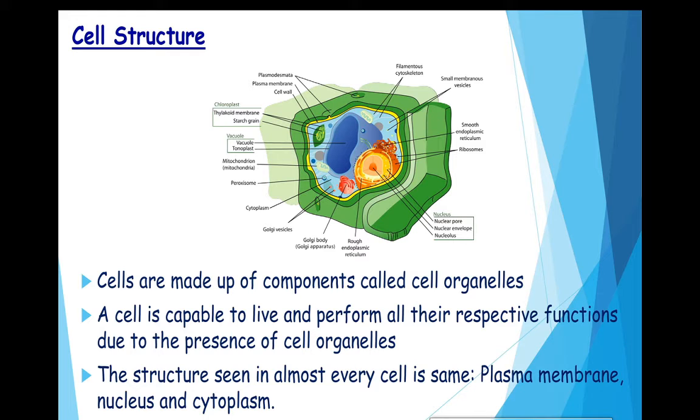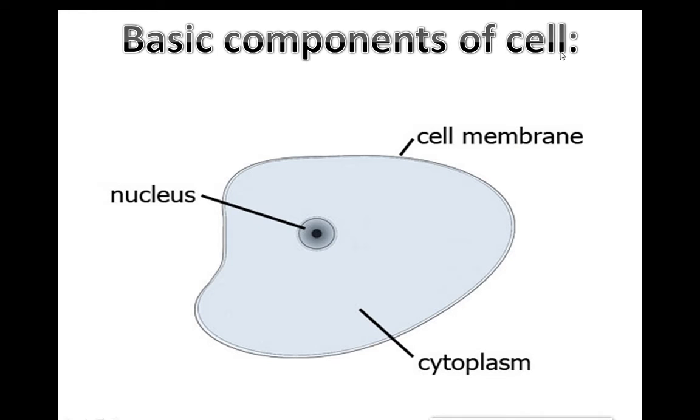So many cell organelles are embedded within this cell. Due to these cell organelles, cells perform different functions. The structure seen in almost every cell is the same. The basic components are the plasma membrane, or we can call it the cell membrane, the nucleus and the cytoplasm.